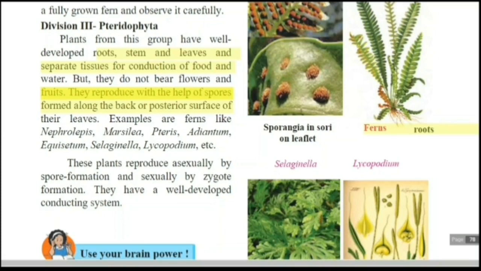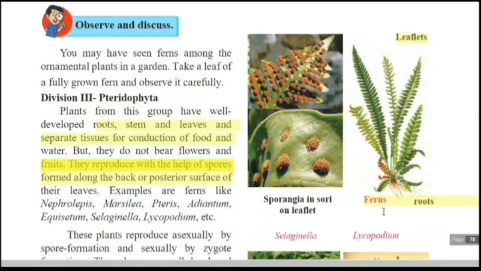Which are the examples? The common examples are ferns like Nephrolepis, Marsilea, Pteris, Adiantum, Equisetum, Selaginella, Lycopodium. A common example is the fern species, commonly observed in the botanical garden.